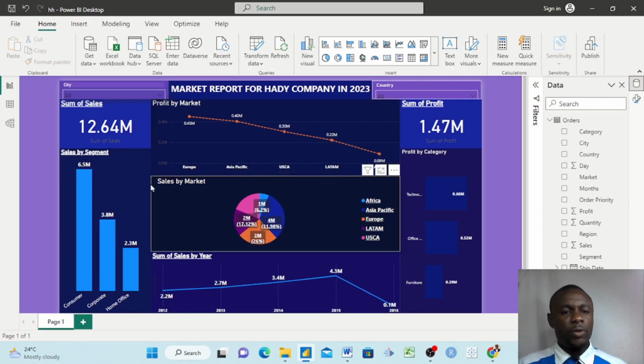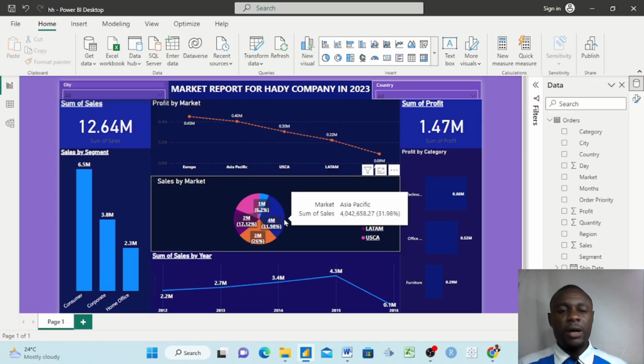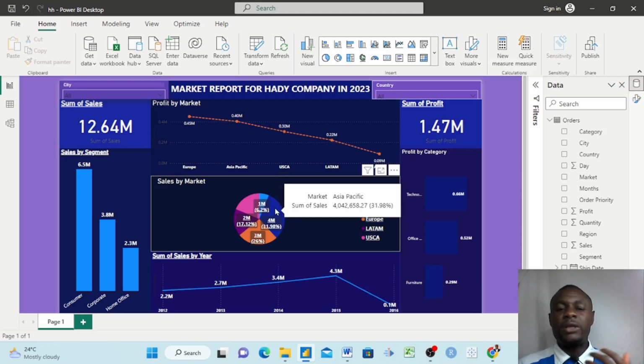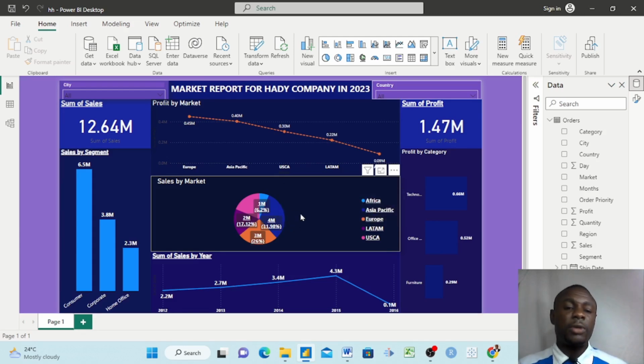And then we come here, we're also looking at sales by market. This is something I want you to take note of. When we come to sales by market, this blue here represents Asia Pacific. We have higher sales here, which means that if we are having higher sales here, we were supposed to be having the highest profit from Asia Pacific, but instead we are having the second highest profit. This is common in businesses. It means that we were selling more products here, but these products were not profitable. There are times in business you can sell a lot of products, but they are not profitable.